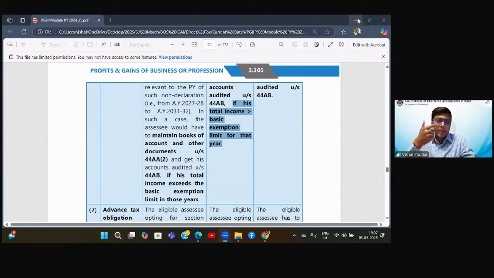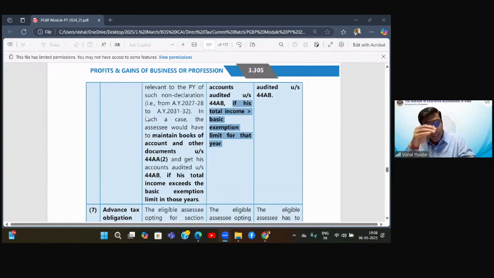One, you are claiming a lower income than this 50% criterion. Two, your total income. Total means covering all sources, whether it is exceeding the basic exemption limit. Fine. Sir, if the books are showing less income, but not claim that income and claim presumptive income. Exactly, Astha. So this is the point. Astha has pointed it out perfectly.